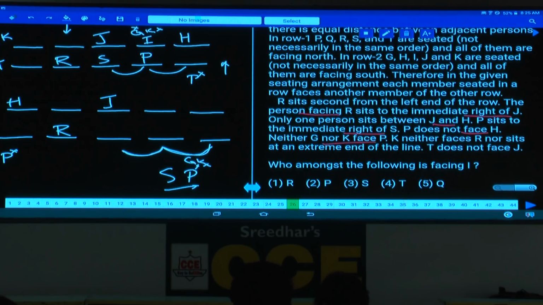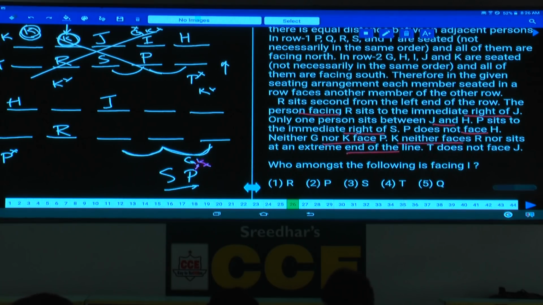K neither faces R nor is at an extreme end. Hence, K cannot be in these 2 places. Now, in the first case, K must be either here or here. If K is here, that K is opposite to R. Or if K is here, this K is at an extreme end. But according to the given information, K neither faces R nor sits at an extreme end. The first case is completely ruled out. Now we are left with only one such case.